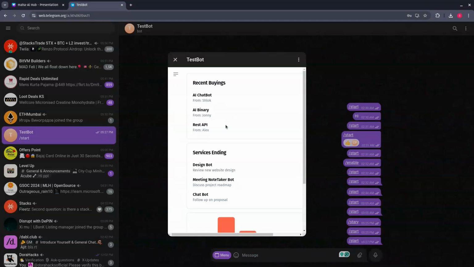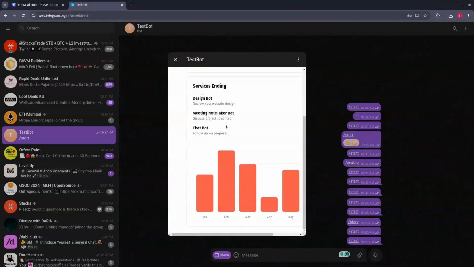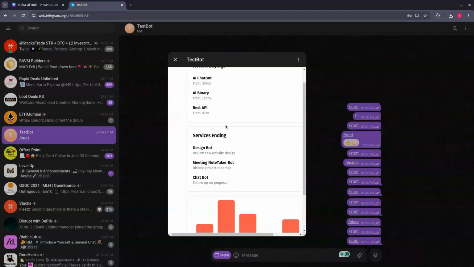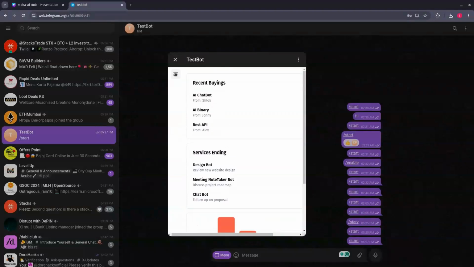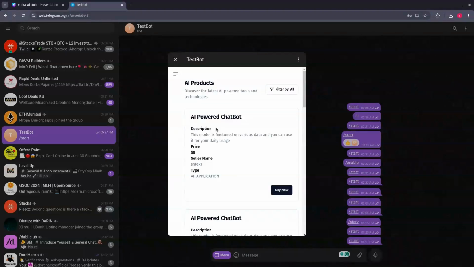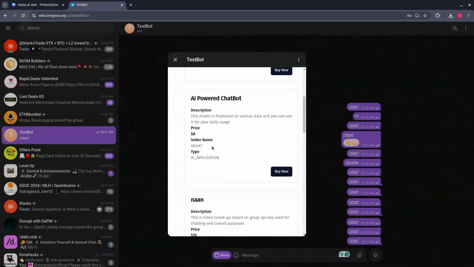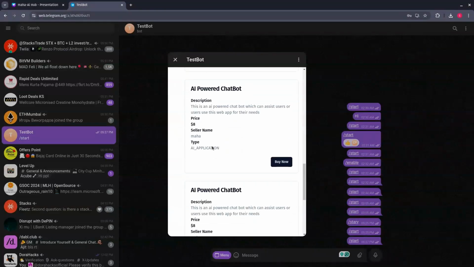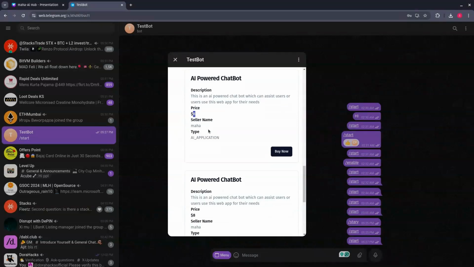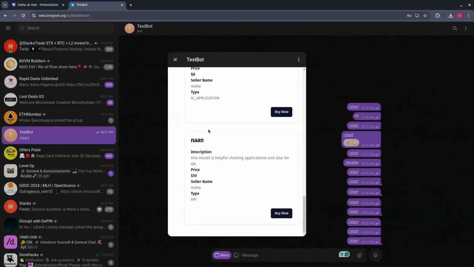So as you can see, we have logged in to our application, and this is the dashboard, which shows all the reviews about the recent buyings of the platform and the services that would be ending of the particular user or the seller. So now let's see the marketplace. So this is the marketplace. As you can see, the AI powered chatbot has been listed by the seller, and the name of the seller. This was described by me. As you can see, this was listed by Maha account, and the price for it was listed as $8. And the API has also been listed here, which you can see, and it is priced at $10.